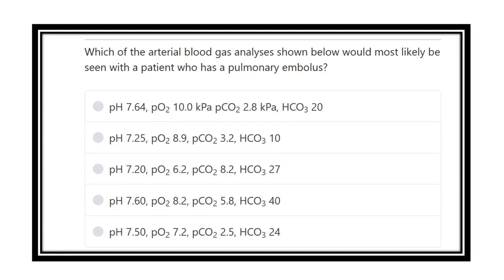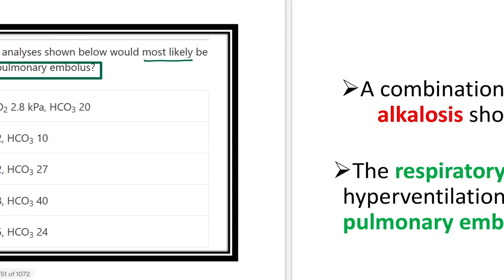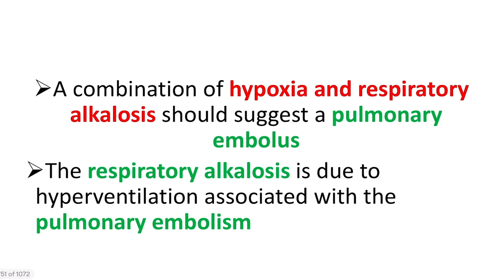Which of the arterial blood gas analyses shown below would most likely be seen in a patient with pulmonary embolus? So in pulmonary embolus, what type of metabolic abnormalities or ABG changes occur? Here, in the discussion, a combination of hypoxia and respiratory alkalosis should suggest pulmonary embolism.